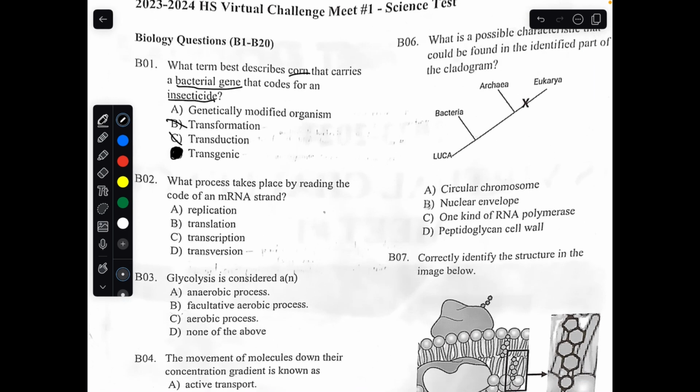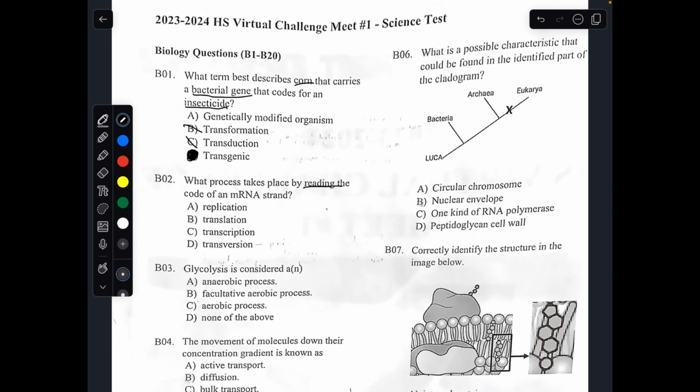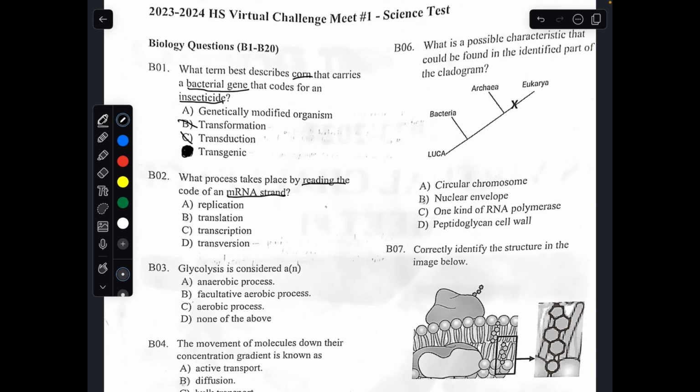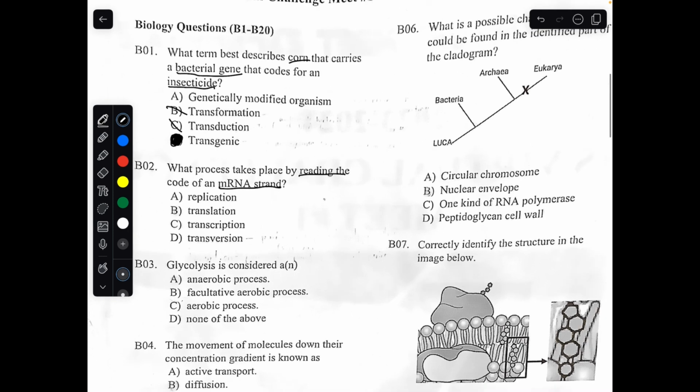Number 2. What process takes place by reading the code of an mRNA strand? So, let's go over each and every process here. Replication is when DNA starts to extend. So you see the double helix DNA strand start to extend. I'll label the double helix DNA strands. They just keep extending. But this is talking about mRNA, not DNA, and reading the mRNA. So A is completely out.